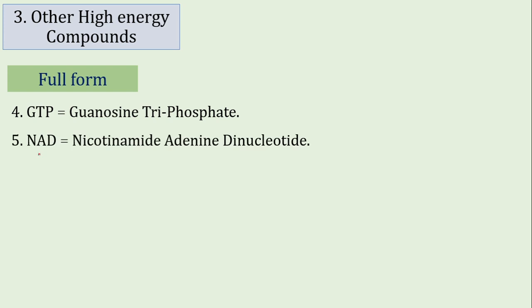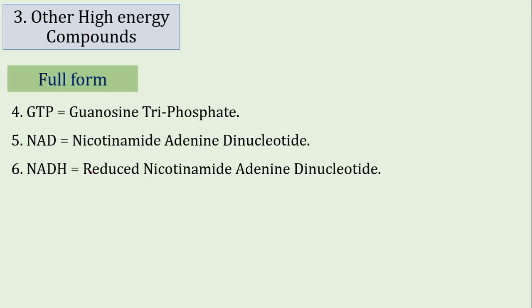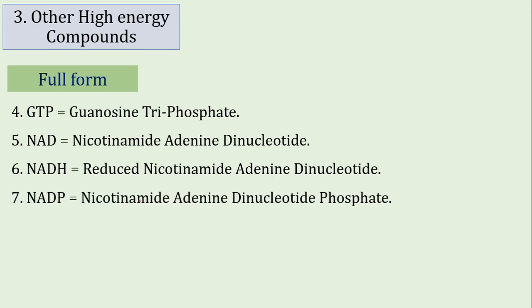Then the other high energy compounds are GTP, that is called guanosine triphosphate, structurally much more similar to adenosine triphosphate. NAD, nicotinamide adenine dinucleotide. NADH, reduced nicotinamide adenine dinucleotide. NADP, nicotinamide adenine dinucleotide phosphate. NADP is a slightly different version of NAD, and NADP is found during the photosynthesis process. NADP is formed during photosynthesis.